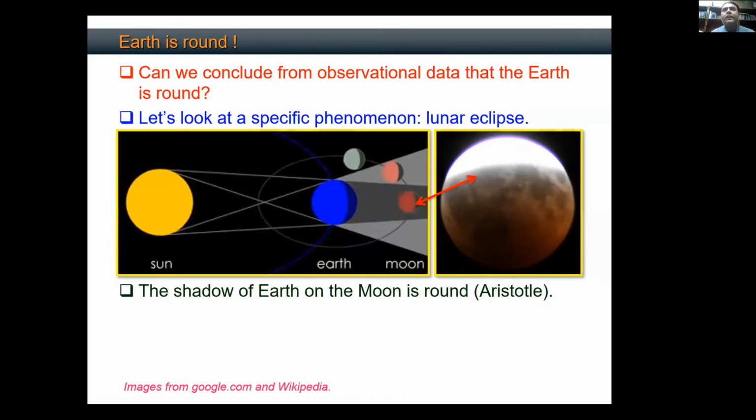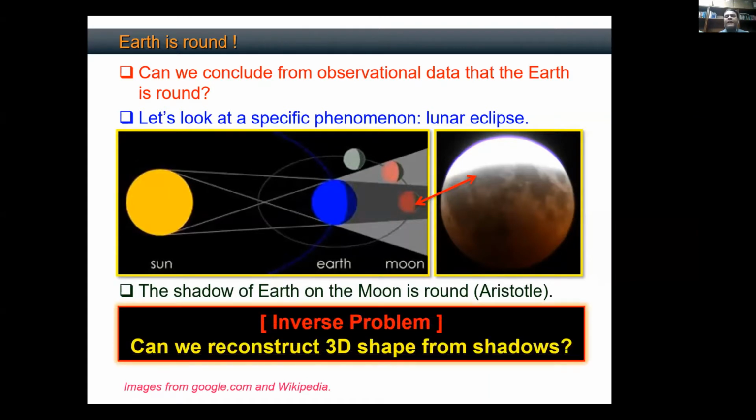What he concluded, due to his powerful intuition, was that the Earth is spherical in shape. The sphere is the only object that casts such shadows no matter what angle you look at it. And this inverse problem he solved without access to any computers, without any mathematics, just the powerful intuition that he had in his mind. Therefore, he solved this inverse problem just by looking at the shadows: the Earth actually is spherical, which we now know as geospherical.